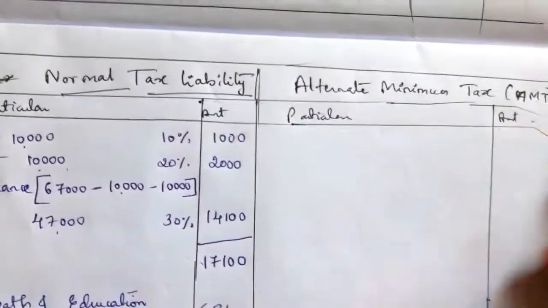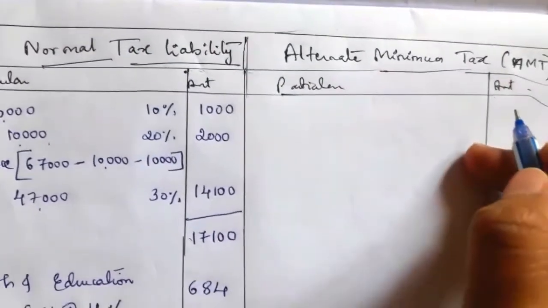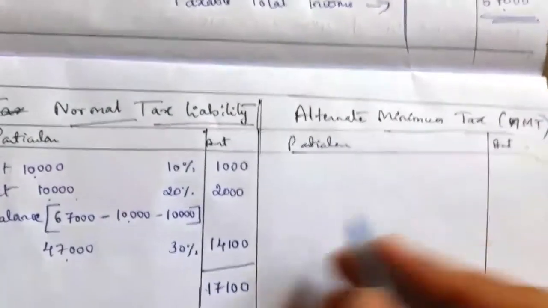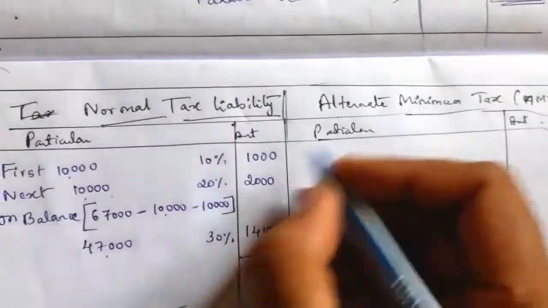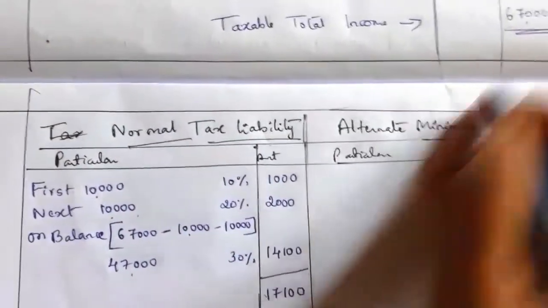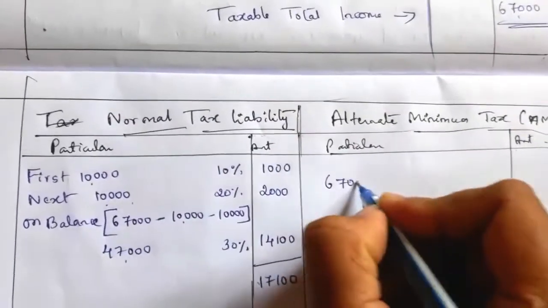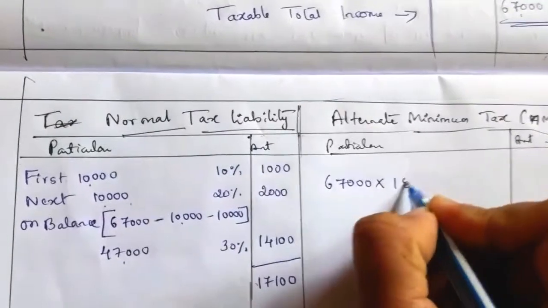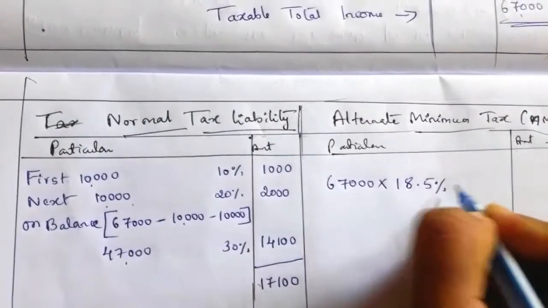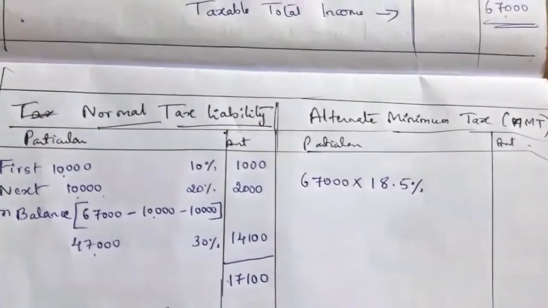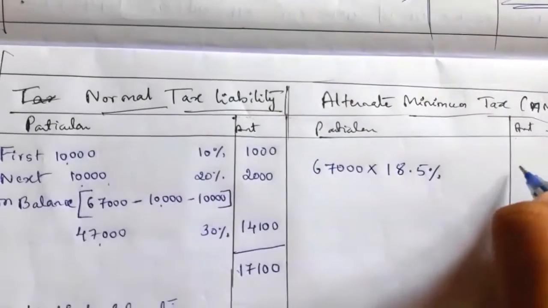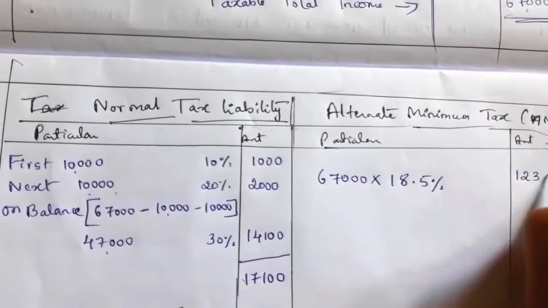Next, we have to compute the alternate minimum tax, that is 18.5% on this total income. The AMT calculation is on this 67,000 total income: 67,000 into 18.5% will be 12,395.